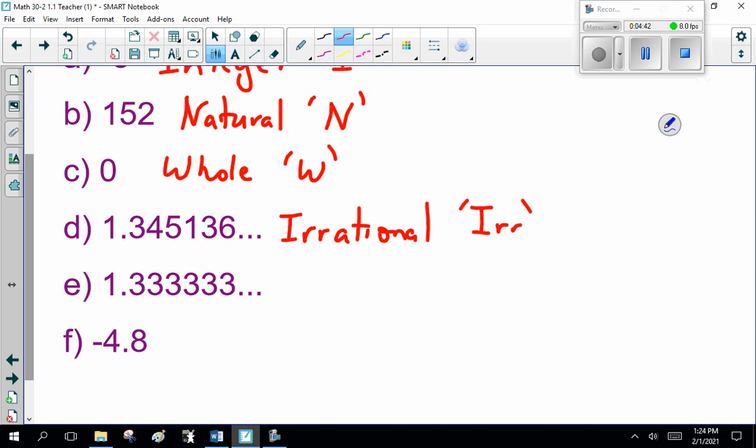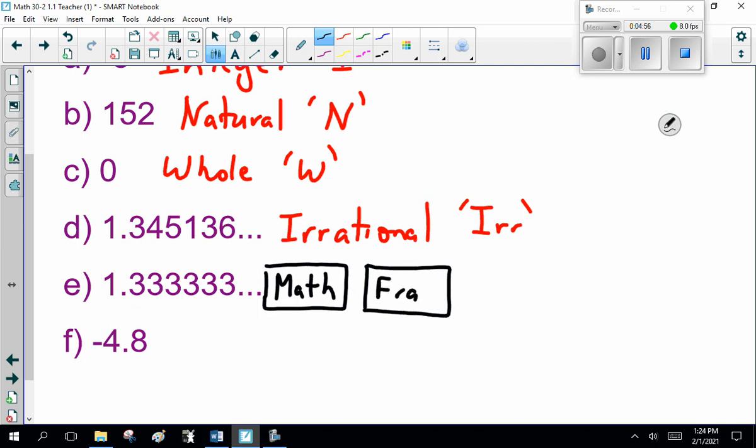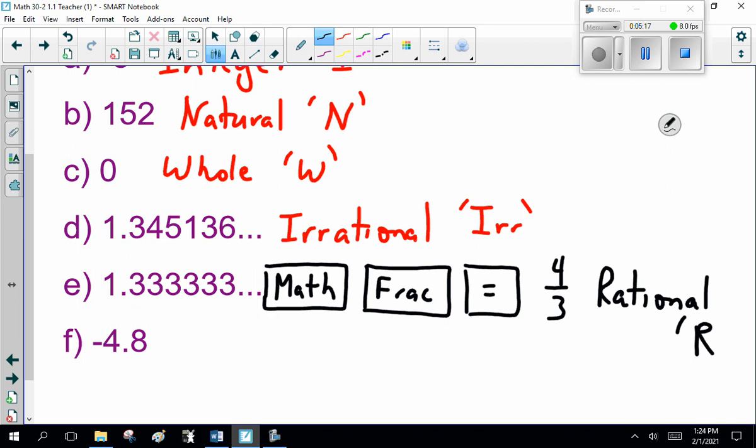On the other hand, 1.333333, if you grab Mr. Graphing Calculator, if you don't have one, see me. The math button, the very first option says fraction. Hit equals, and this should spit out 4/3, which makes it a fraction. So your graphing calculator will turn a decimal into a fraction if it can. Since it's a fraction, it's rational. If you don't know how to do that, see me in class and I'll show you.